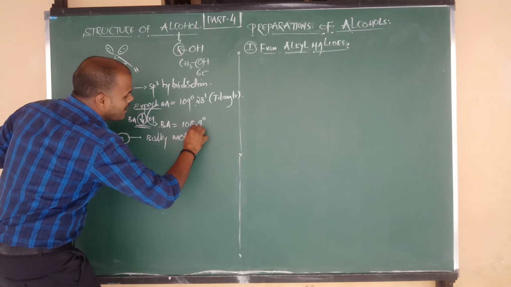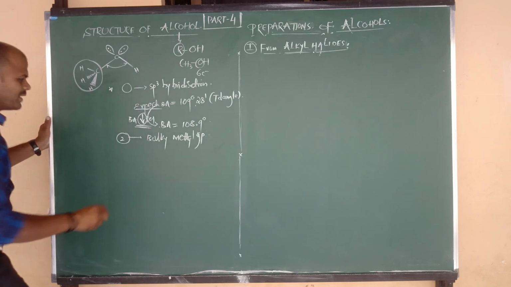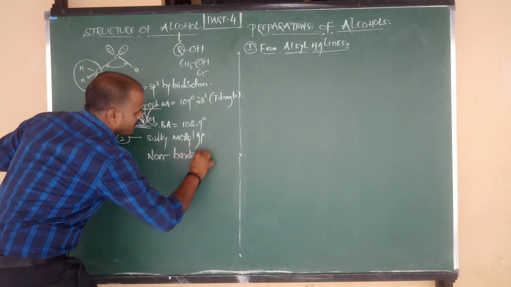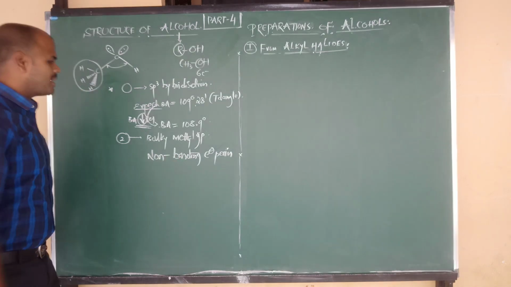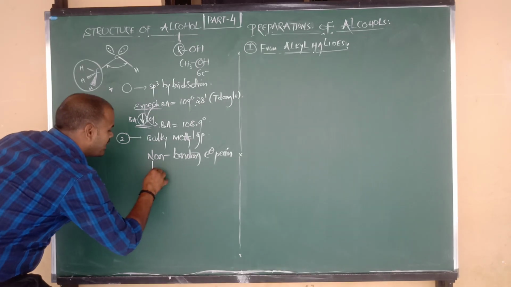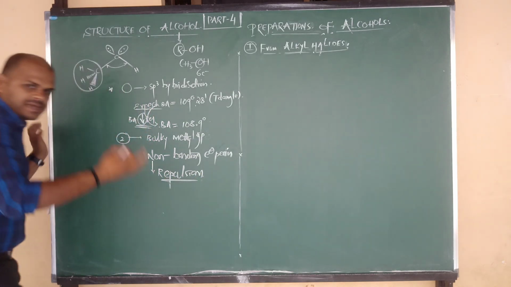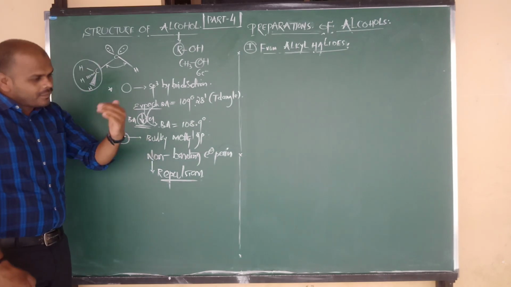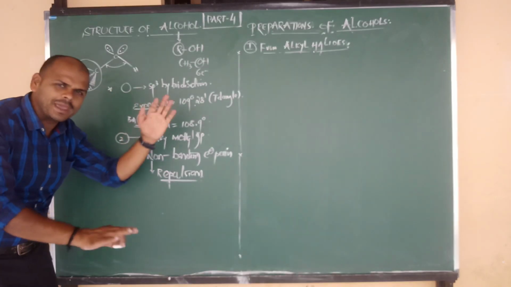What is the first fact? The bulky methyl group. And the second fact is the non-bonding electron pairs, the 2 lone pairs of electrons present on the oxygen, which cause repulsions. We have studied many times that as the number of lone pairs increases, their repulsions increase. As the repulsions increase, the bond angle automatically decreases.